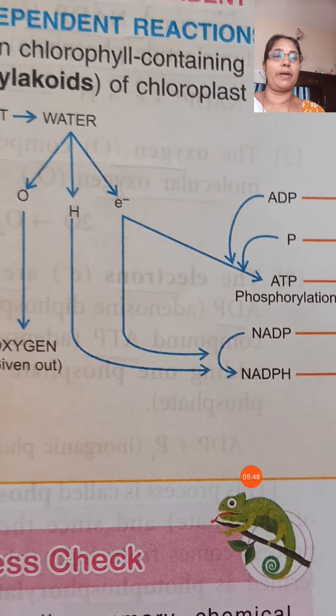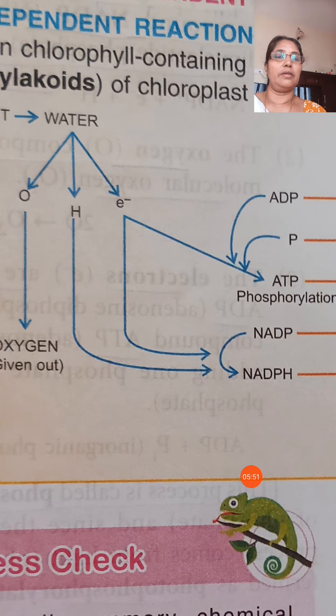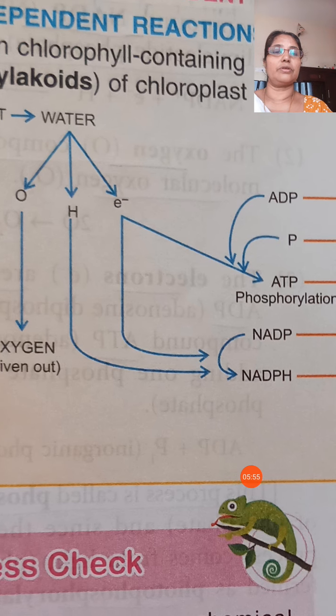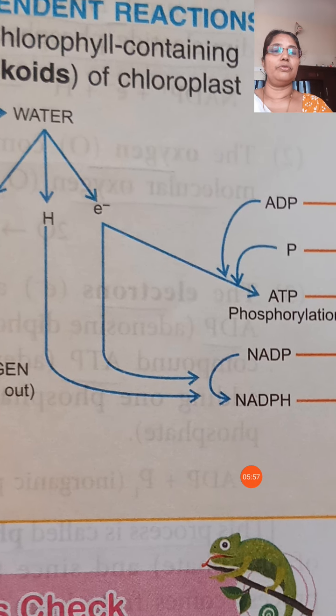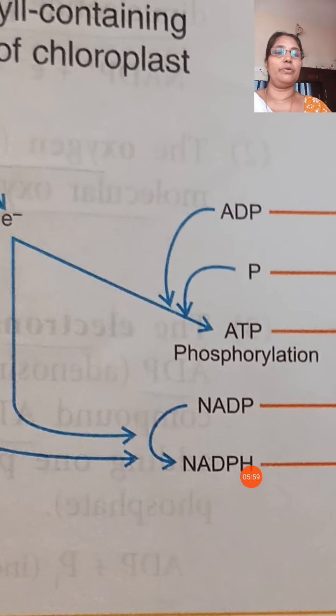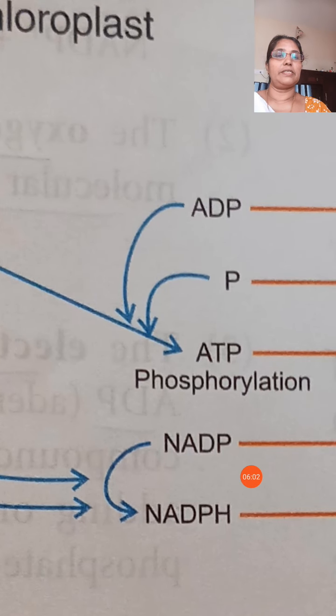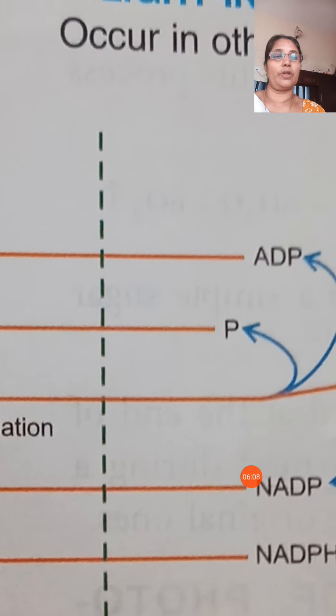Hydrogen is picked up by NADP, and NADP changes into NADPH. Again, electrons are used to change ADP into ATP by attaching a phosphate. That process is known as phosphorylation.